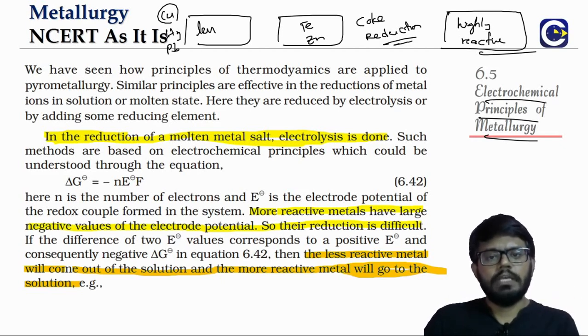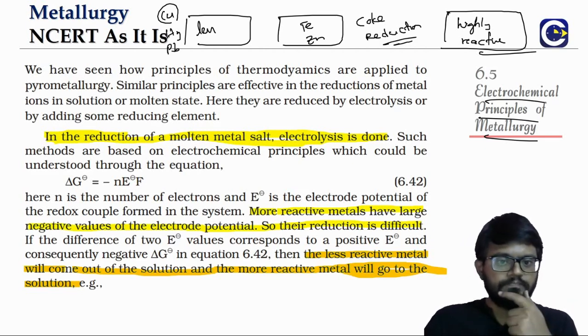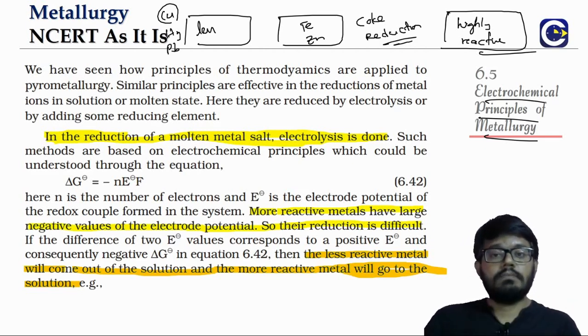We have aluminum, sodium, magnesium, all these are examples of highly reactive metals. But before we discuss aluminum, we will look at the basics of how we analyze the reduction from the electrochemical point of view.